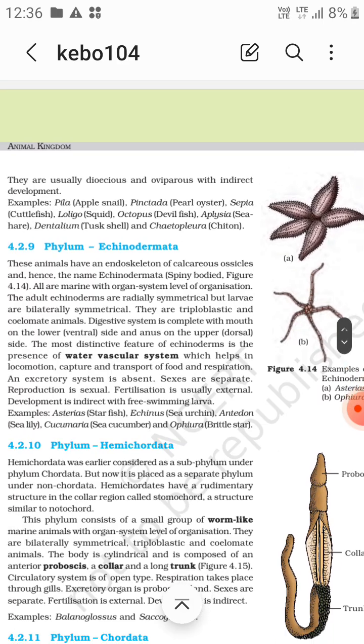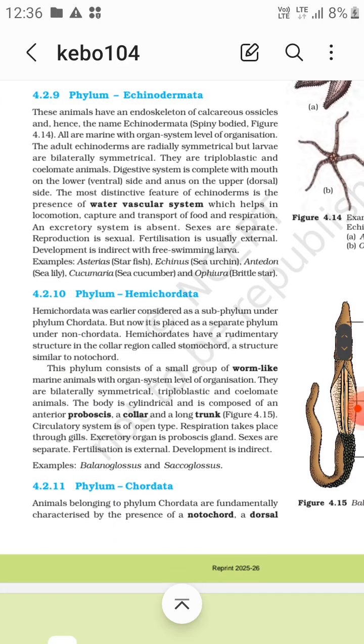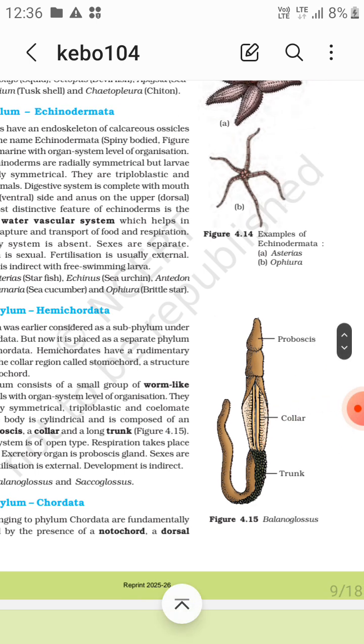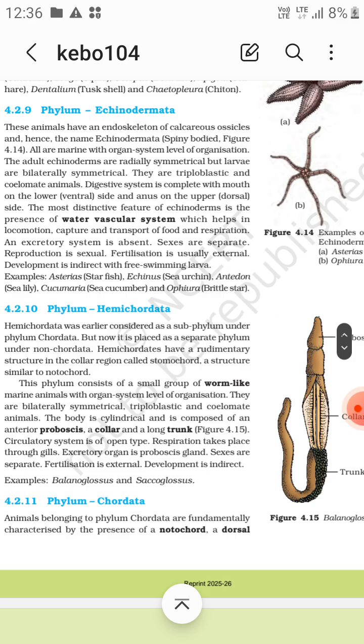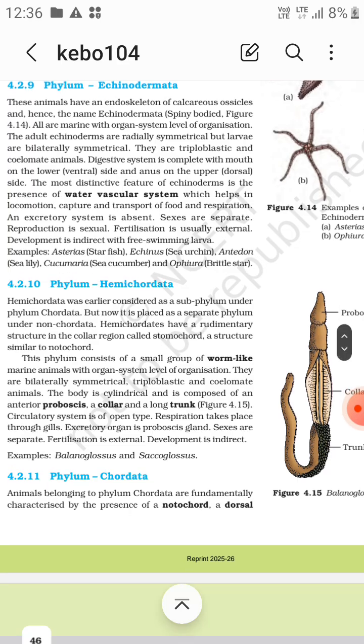Now the next phylum is phylum Hemichordata. Hemichordata was earlier considered a subphylum under the phylum Chordata, but now it is placed as a separate phylum under non-chordata. Hemichordates have a rudimentary structure. The body has proboscis, collar and trunk, but in the collar region it has a rudimentary structure called the stomochord, similar to the notochord.